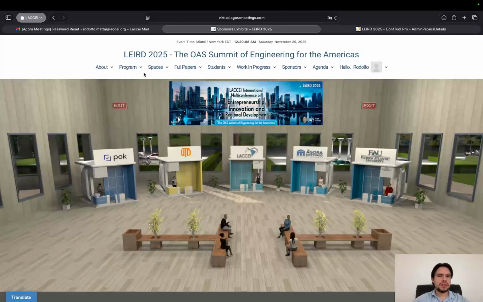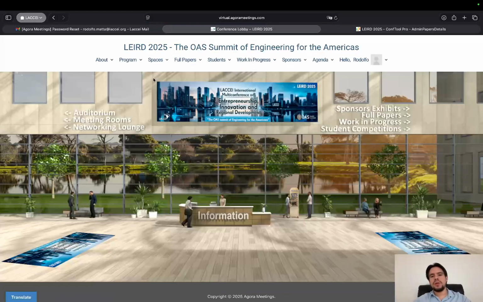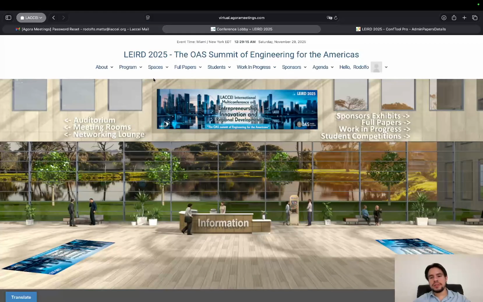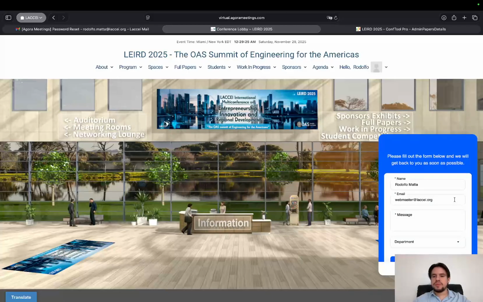But now let's go back to what happens if I get stuck. Well, if you are on the Agora Systems meeting, you should be able to see this bubble at bottom right, and here is a chat where you can access some help straight from your browser. You don't even have to move. You will just click on it, type your name, email, and the message.